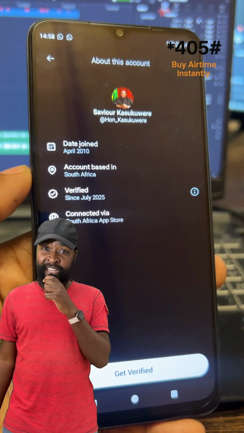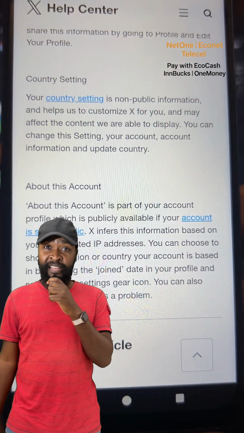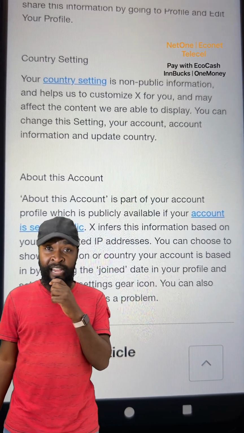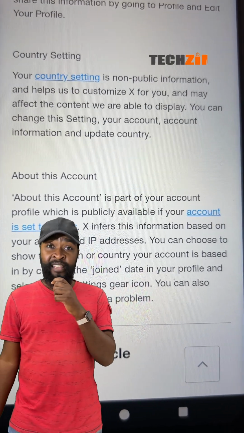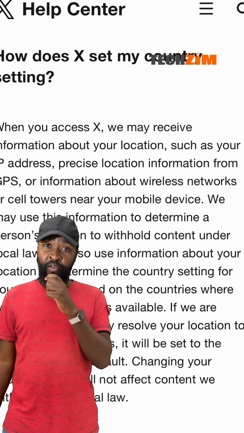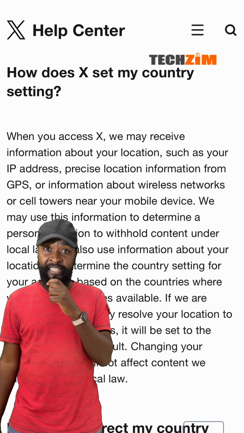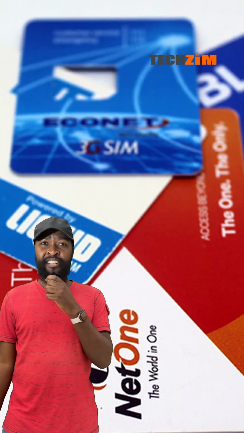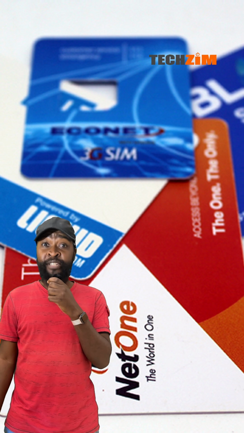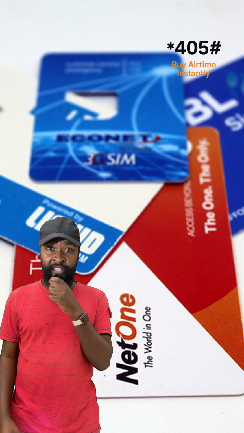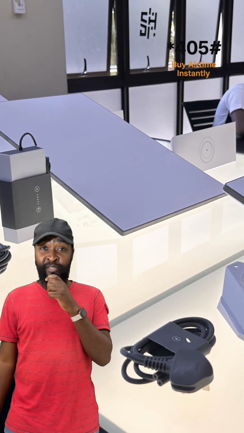X says it figures out your country by using the network connections you've used over time. Every time you log into X, your phone or computer connects through a specific internet network. That's Ethernet, Tel1, Liquid, hotel Wi-Fi, or even a VPN, or even a foreign SIM. So X keeps a record of all those connections.